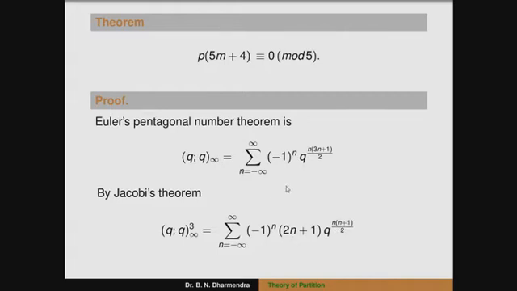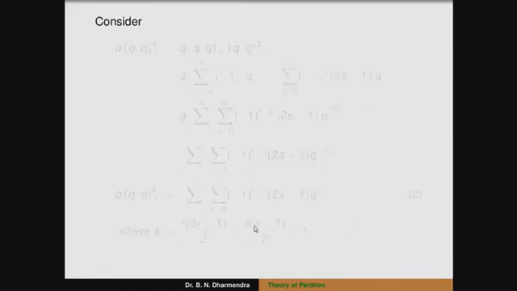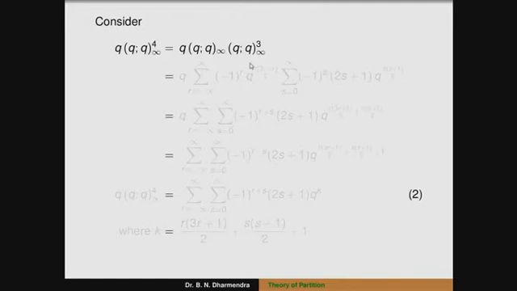Okay. So we know the Euler pentagonal theorem and also Jacobi theorem. So we are using this one, then we can deduce the Ramanujan's conjecture. Okay. So we can consider the terms of the left hand side, q into (q;q)∞ whole to the power of 4, or it can be written as q into (q;q)∞ into (q;q)∞ whole cube. We can split that power. So the terms of (q;q)∞ by using Euler pentagonal theorem, and (q;q)∞ whole cube in terms of Jacobi theorem.